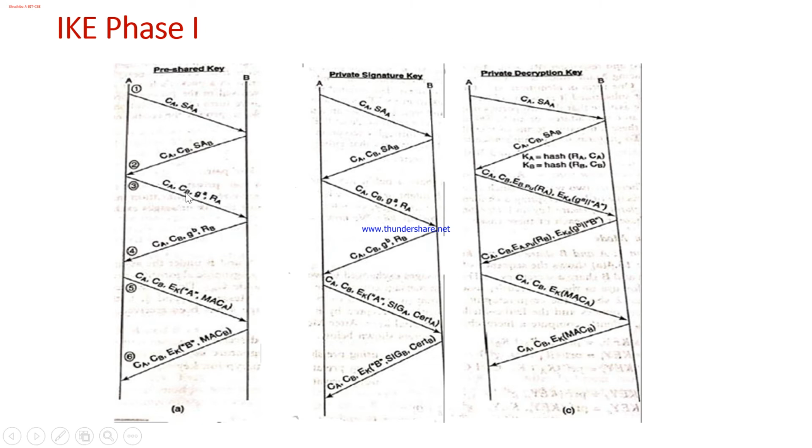Along with this Diffie-Hellman key exchange, if you remember, we have to send a partial key, G to the power of A, and also a random number is generated here, and the same is conveyed to B.